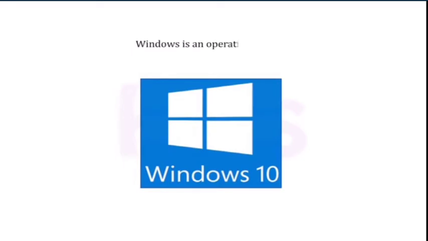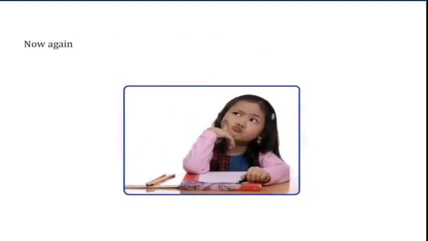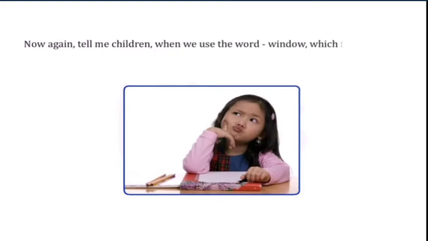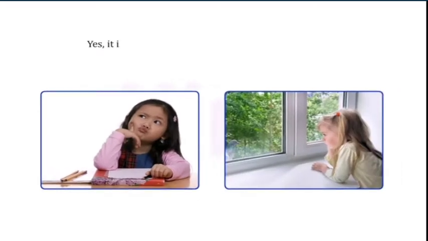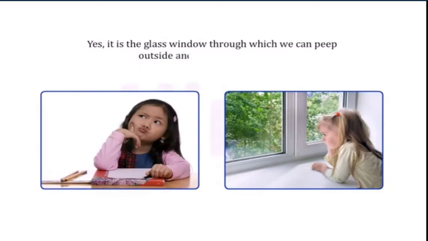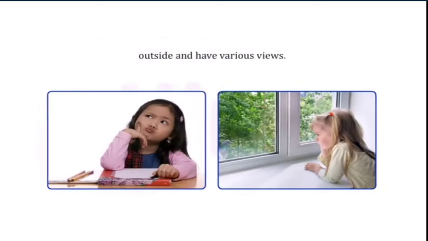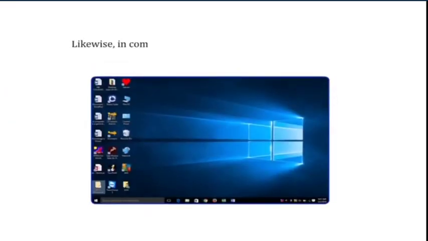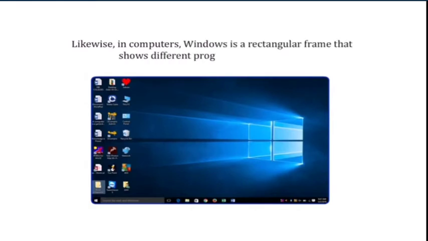Windows is an operating system. Without it, we cannot even start a computer and work on it. Now again, tell me children, when we use the word window, which image comes to our mind? Yes, it is the glass window through which we can peep outside and can have various views. Likewise, in computers, Windows is a rectangular frame that shows different programs on the screen.